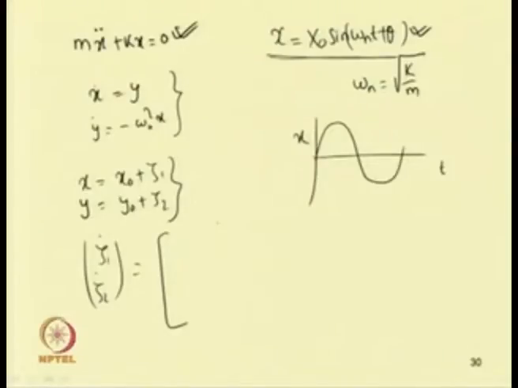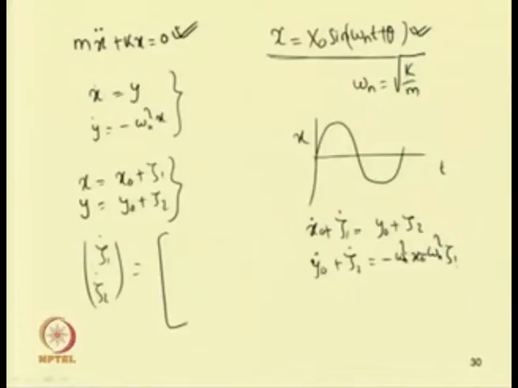So, we have x 0 dot plus zeta 1 dot equal to y 0 plus zeta 2, and the second equation becomes y 0 dot plus zeta 2 dot equal to minus omega n square x 0 minus omega n square zeta 1.